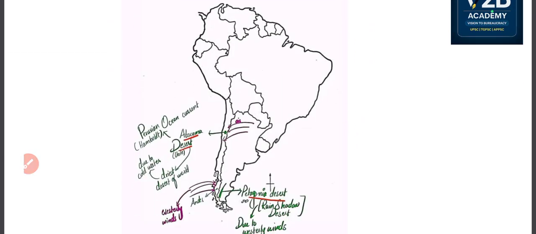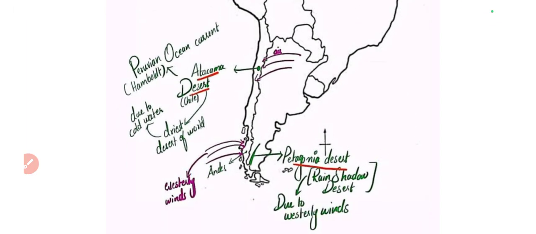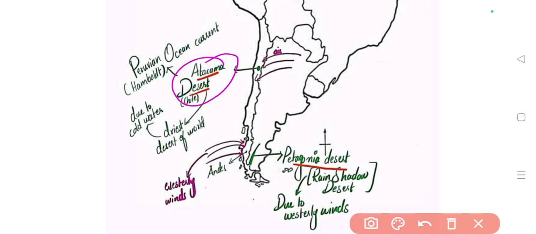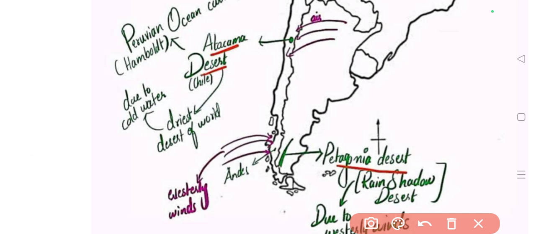And we have seen the deserts of South America. One is the Peruvian, one is the Atacama Desert, and one is the Patagonian Desert. The Atacama Desert is located in Chile. This desert was developed due to the Peruvian ocean current, also called the Humboldt Ocean Current, and this is the driest desert of the world. Then we have seen the Patagonian Desert between Chile and Argentina, which is because of the rain shadow region. This is because of the westerly winds, and the Atacama Desert was formed because of the easterly winds. This is something you have to remember. And from the Chile area, we will see a passage named Drake's Passage. This is the new information.